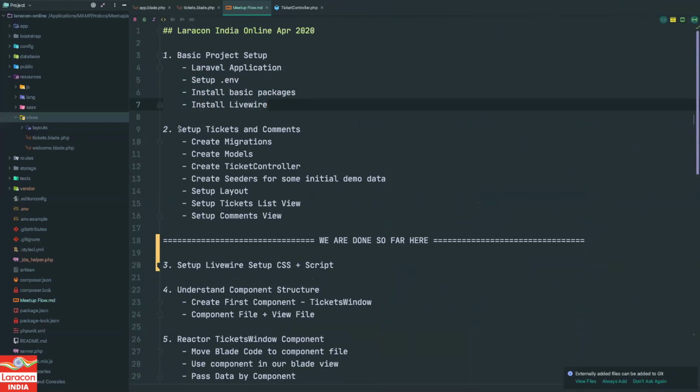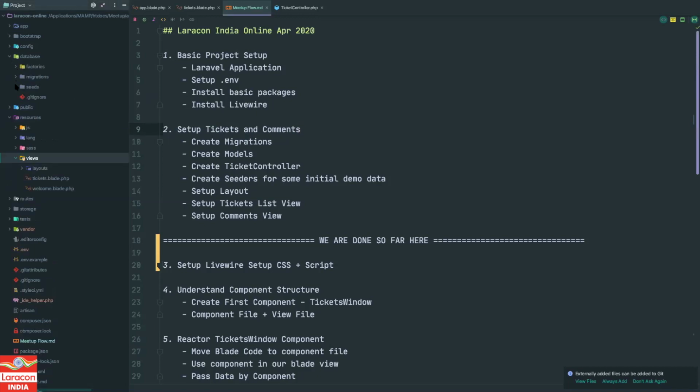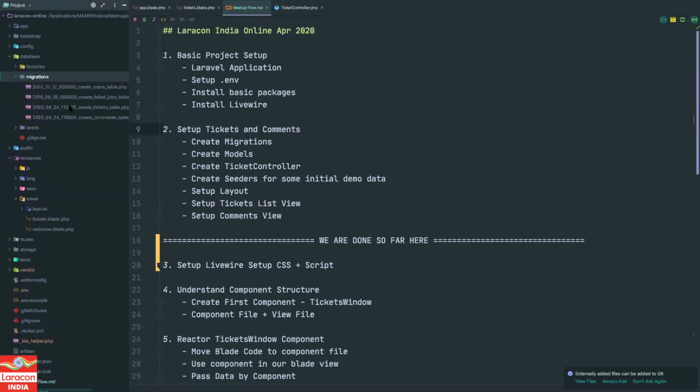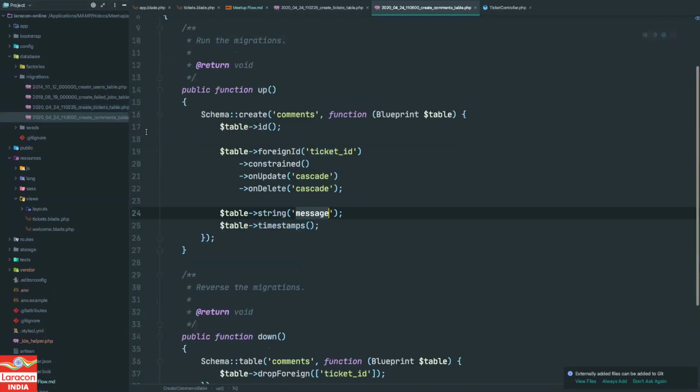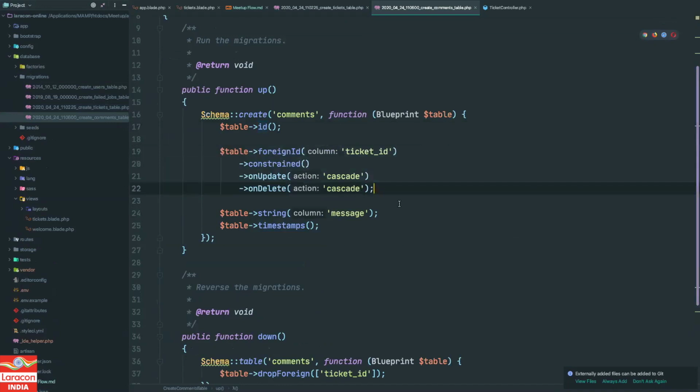And then we'll be setting up tickets and comments. So we'll be creating migrations. I have already created two migrations for tickets and comments. The ticket table is very simple: subject and description, nothing else, timestamps and primary key. Same for comments. Comments also has an id, then the ticket id to which this comment belongs, and message and timestamps. Pretty straightforward, nothing complex.